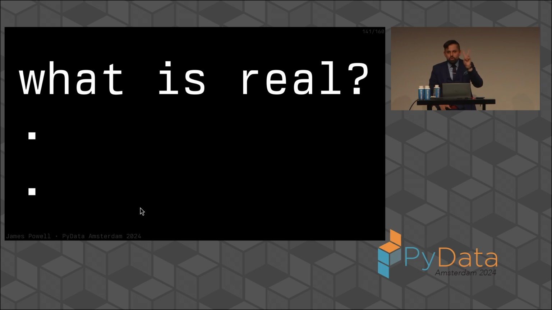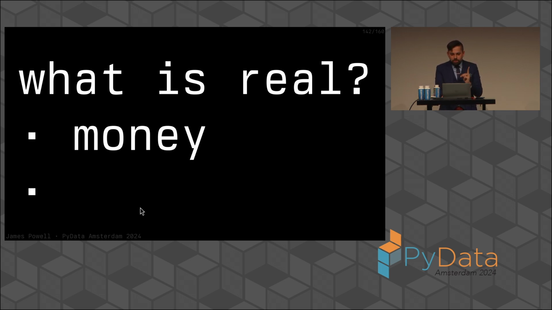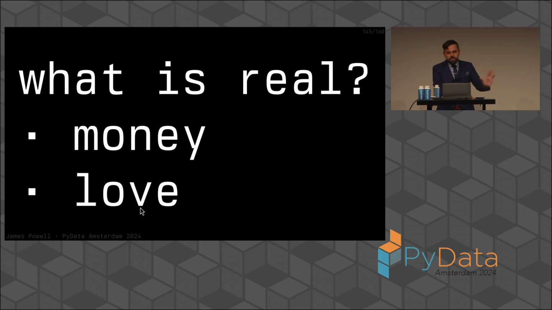There are only 2 real things in this world. The first real thing is physical. It is money. Money is real. The second real thing in this world is spiritual. Love is real. It is real. It is the only thing that is worth living for. Do not intersect the 2 of these. The love of money is the greatest folly you can ever experience in your life.